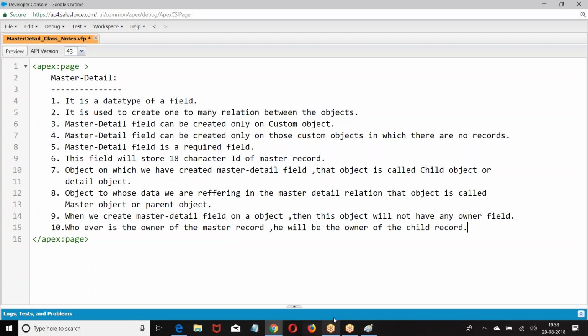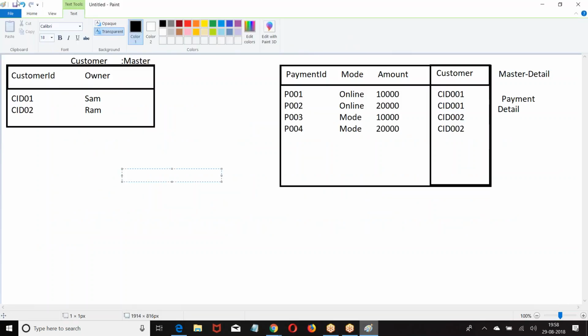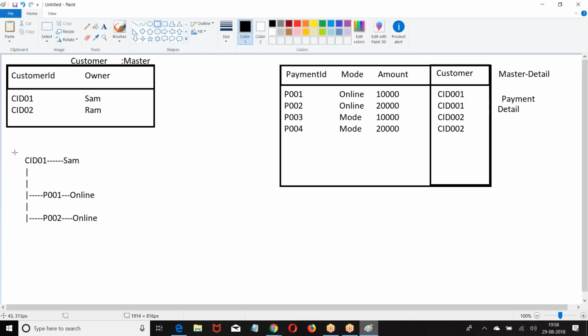Okay. Now, let us come back to the next point here. So, if you look at this, who is the master? Master record and child record.